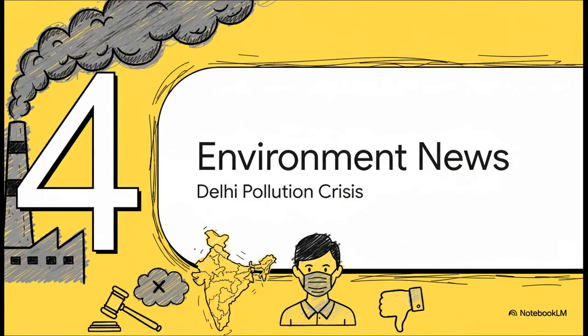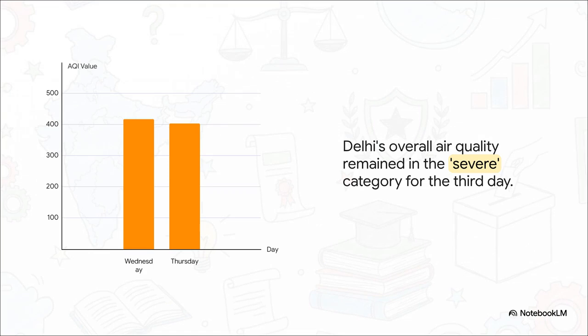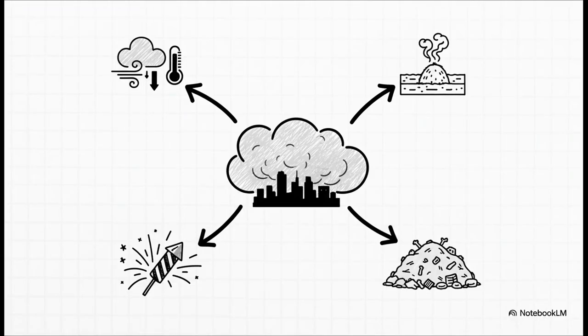All right, let's turn to the environment, another critical area for GS Paper 3. And no surprises here, Delhi's recurring air quality crisis is back in the news, with pollution levels staying dangerously high, which is prompting a lot of action. For the third day in a row, the air quality in the capital is stuck in the severe category. The AQI was at 404 on Thursday. We're talking about a level of pollution that affects even perfectly healthy people and is a serious threat to anyone with existing health issues. So, what's causing it all?